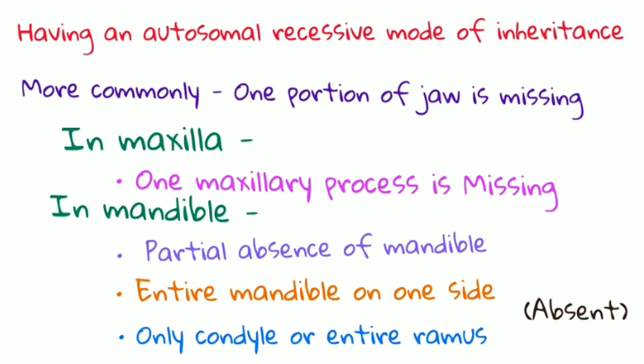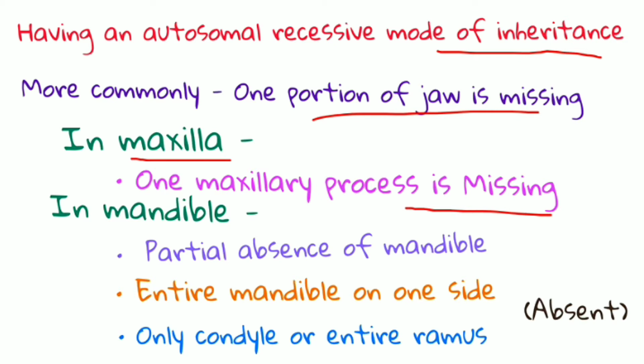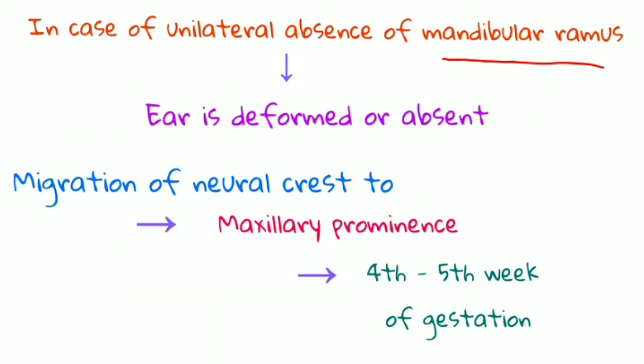This agnathia has an autosomal recessive mode of inheritance, and more commonly one portion of the jaw is going to be missing. When we talk about maxilla, one maxillary process is usually missing. And when we talk about mandible, partial absence of mandible can be seen, or the mandible on one side can be absent, or only the condyle or the entire ramus can be absent on one side. So in case of a unilateral absence of mandibular ramus, ear is going to be deformed or maybe absent.